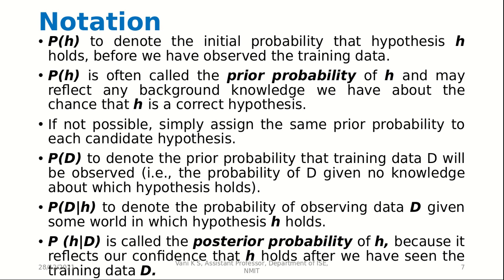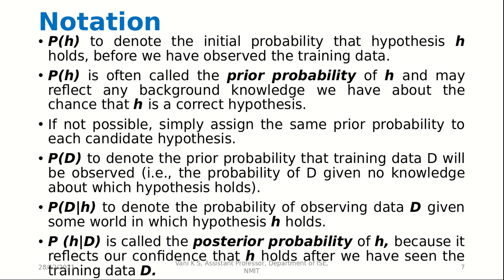Now, P of D is to denote the probability of the given data. It does not require any prior knowledge or any hypothesis. It is not dependent on the hypothesis. It is just the general probability of the training data D.